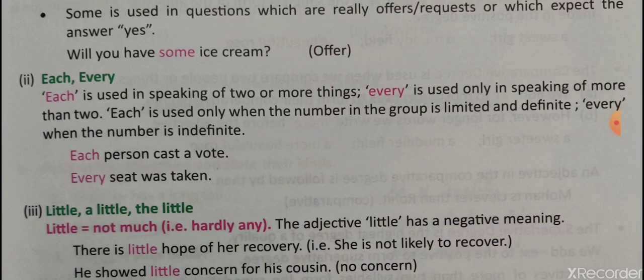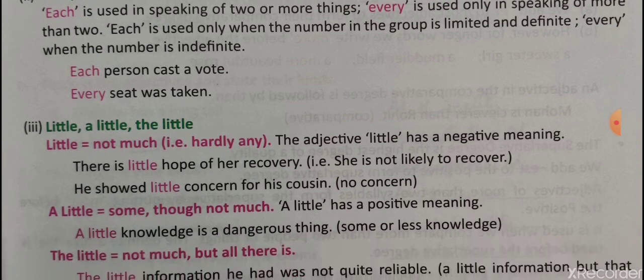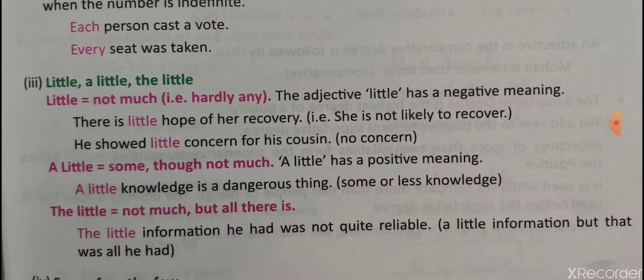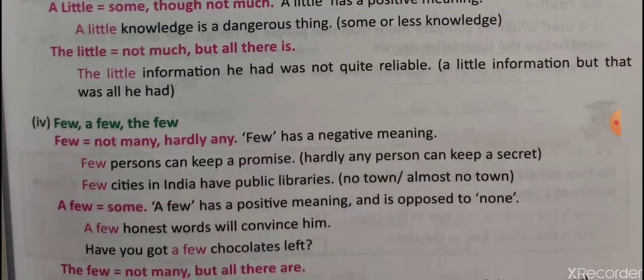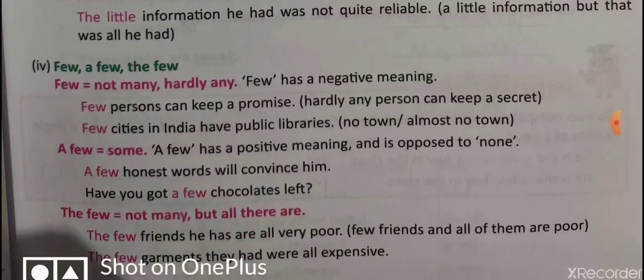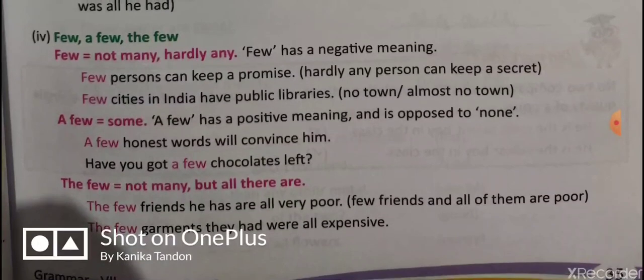Each is used when speaking about two or more things, and every is used for all the things, for more than two things. Then little, a little, the little. Little is not much; a little is some, though not much; the little is not much, but all there is. Then the words few, a few, the few: few, not many; a few, some; the few, not many. These you will understand better if you read them on your own.